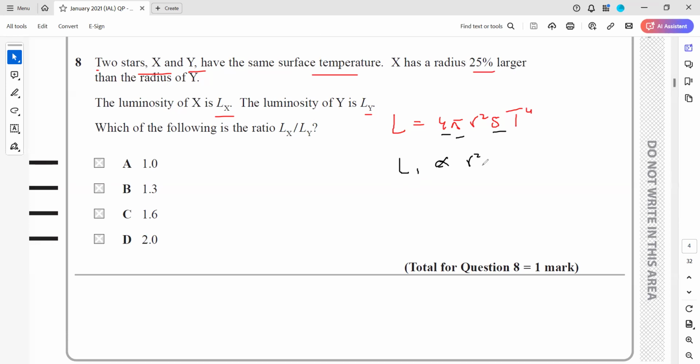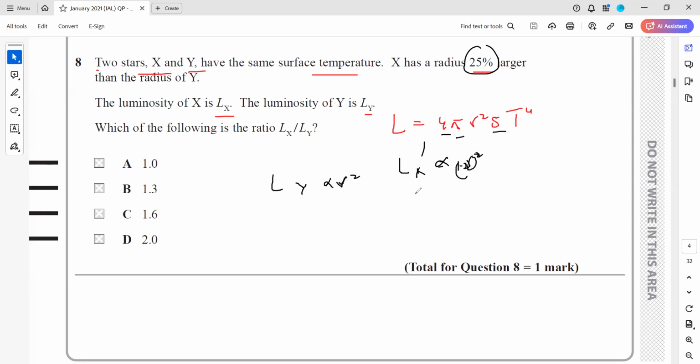Now, what is the relation between the radius and the luminosity? 25% larger means, if Y has a radius of R, X will have 1.25 R. Because X has a radius 25% larger than Y, if the radius of Y is R, the radius of X will be 1.25 R, and luminosity goes with the square.